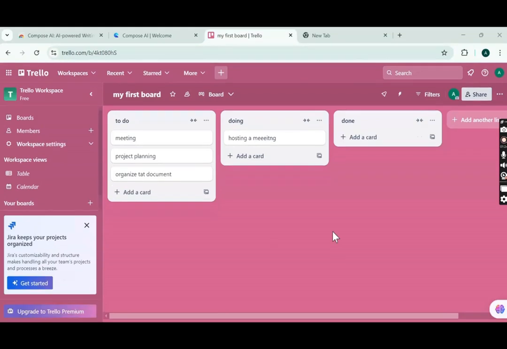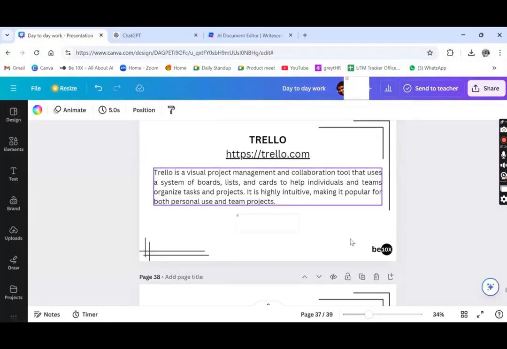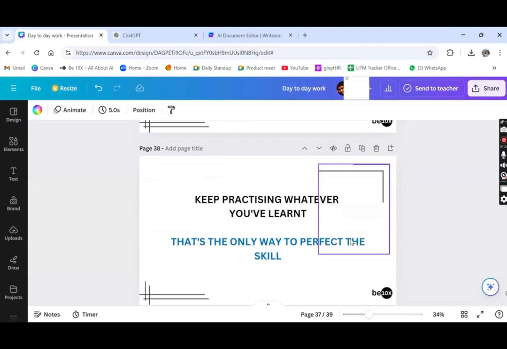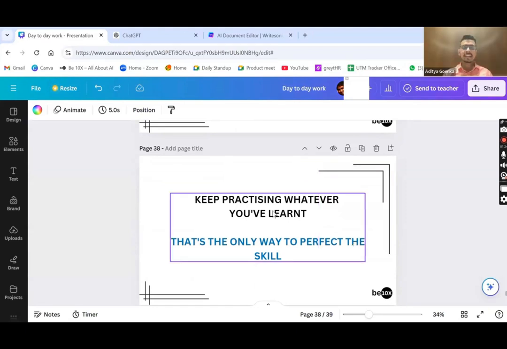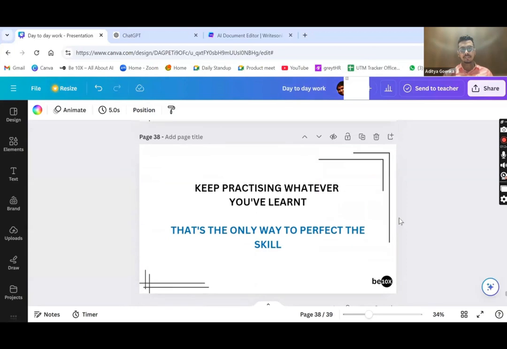Okay. So yeah, now I hope you all have learned many tools, and if you keep practicing whatever tools you have learned here, that's the only way to perfect the skills of using AI tools in your day-to-day work. Right? Yes, many of you agree that practice is what will make you perfect. Whatever the number of tools, we'll keep teaching you these very interesting things, new software like Power BI, Excel, Python, SQL. Everything we'll keep teaching you.